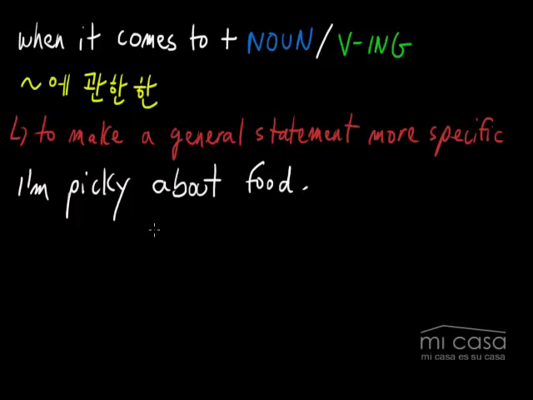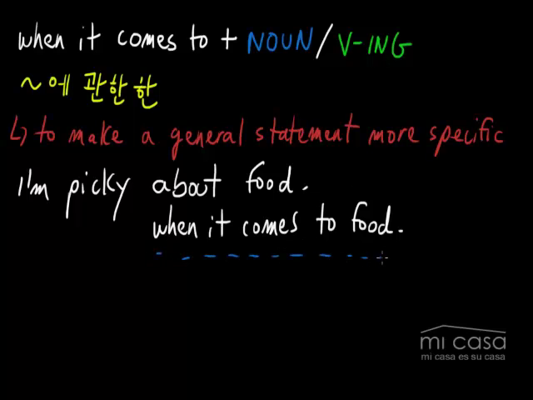But you could also use "when it comes to" food. When it comes to food. So in this case, we're using it with a noun, food, and we're making this first part, I'm picky, more specific. When it comes to food, I am picky. Alright, so that's basically the usage of this structure, when it comes to plus a noun or an -ing verb.